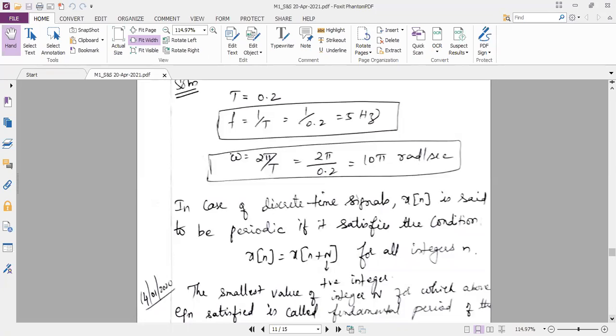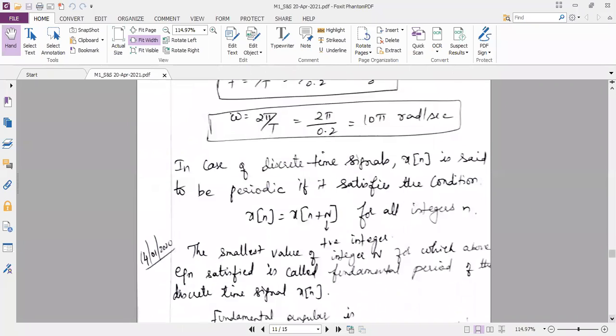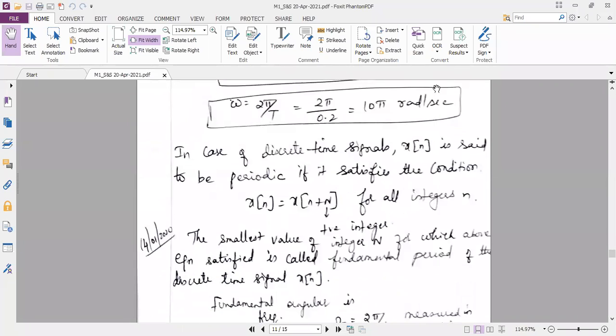Are you still calculating still this 1 by 0.2? Ambika, what is the answer now? 1 by 0.2.